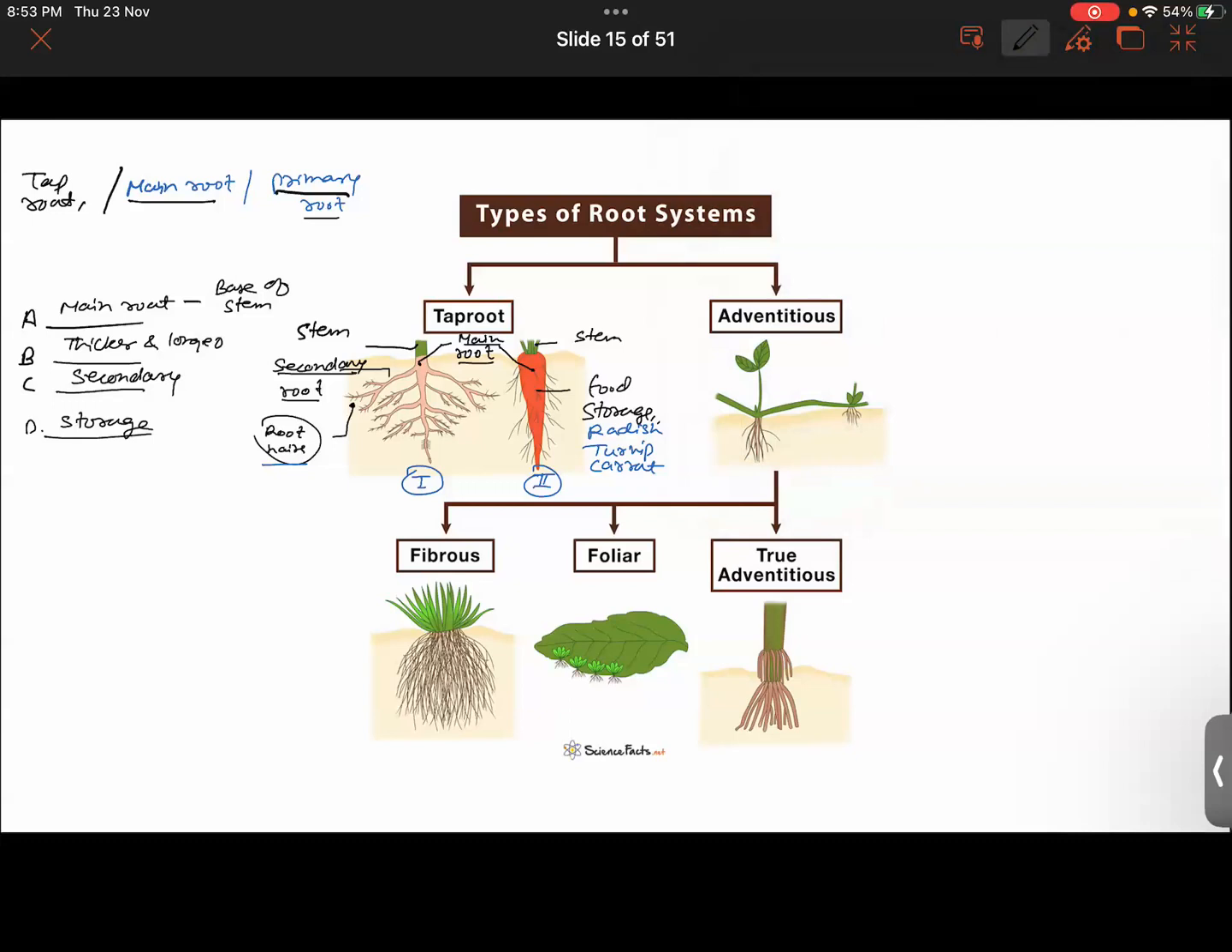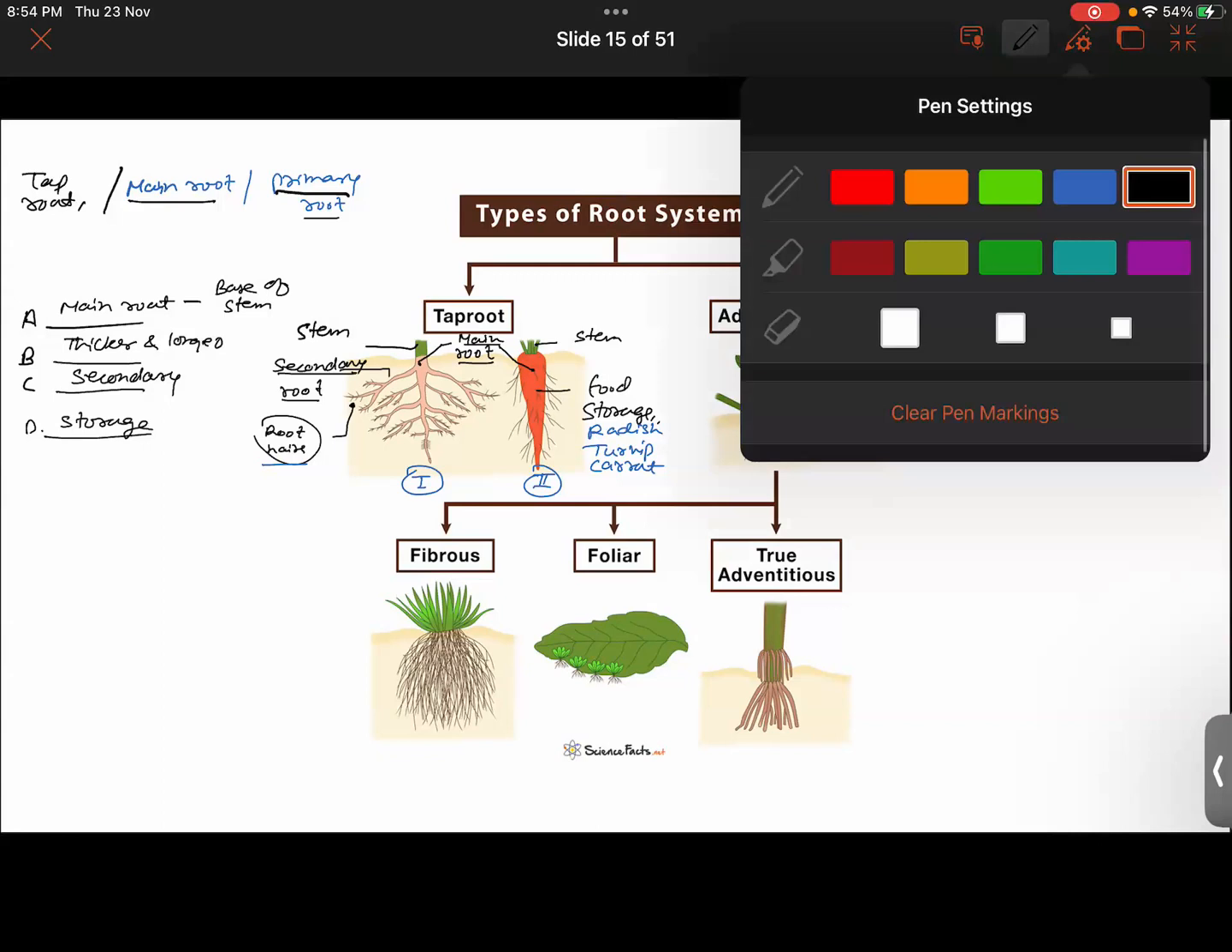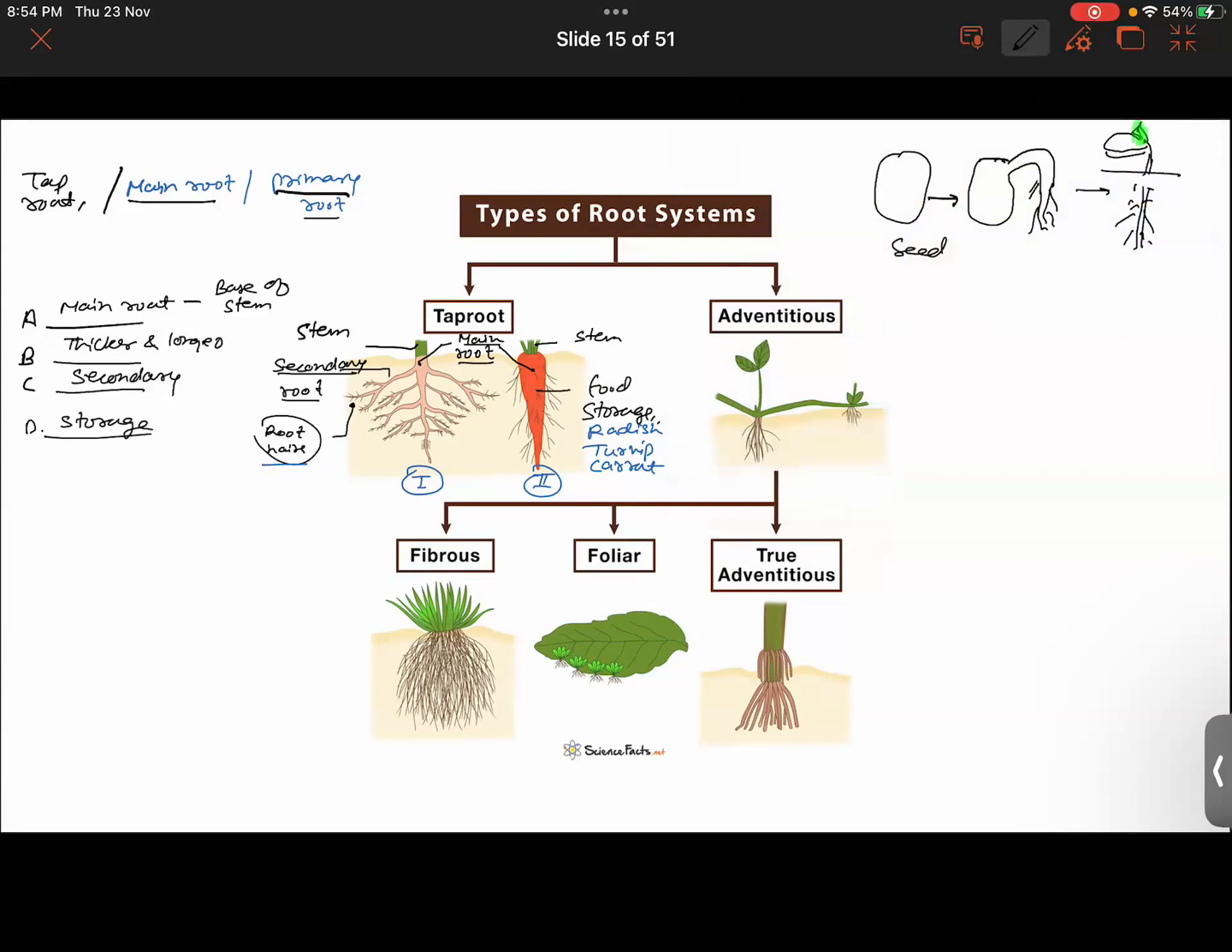When a seed starts to germinate, you get to see that different parts arise from it. When a seed is germinating, this structure arises from the seed first. What do we call this structure, by the way? And later on, you see that the seedling emerges out of the soil. Hope you guys are able to understand my drawing here.